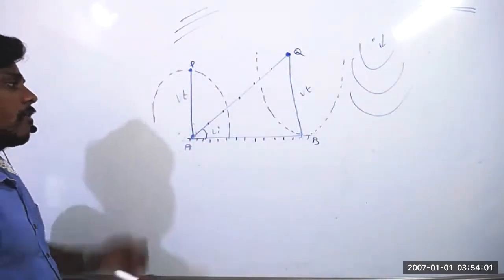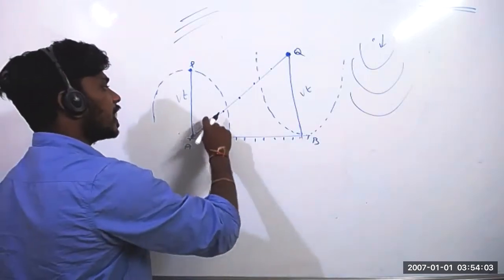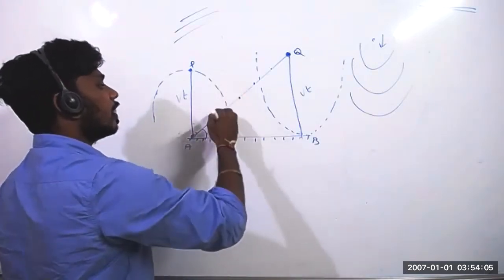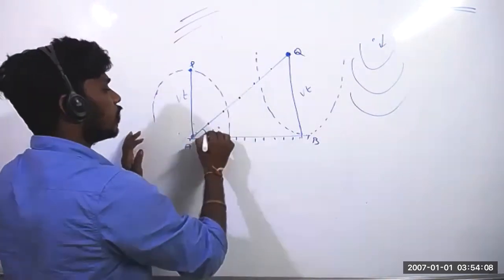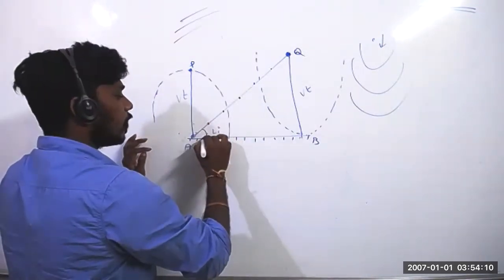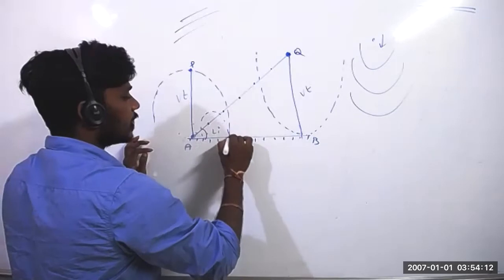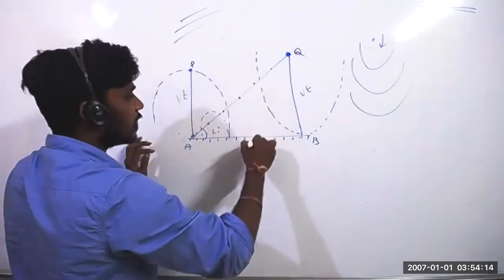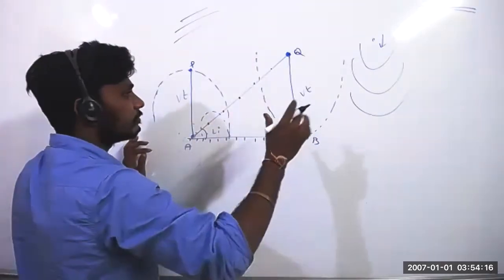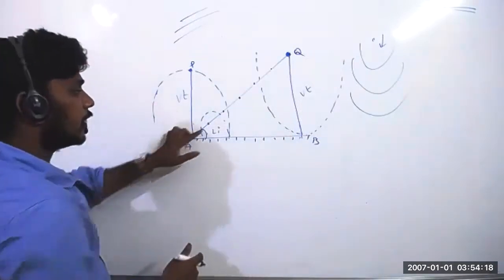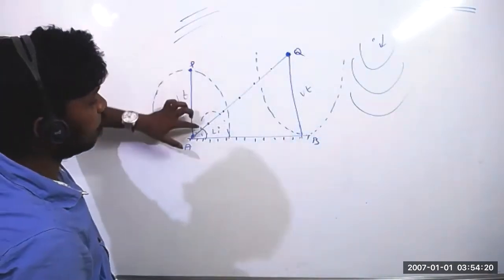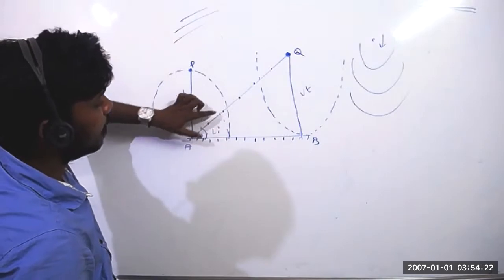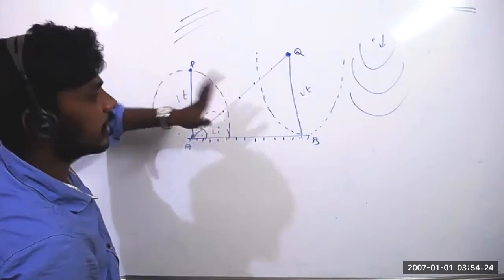Yes, sir. So if you feel like these are the outgoing, going in the upward direction, then for this point also, if you want to draw the wavefront, we have to draw like this. For this also we can draw like this. Understand clearly? These are going in the backward direction, so the wavefronts will be like this. For this point, the wavefront will be like this. Anything we can draw.